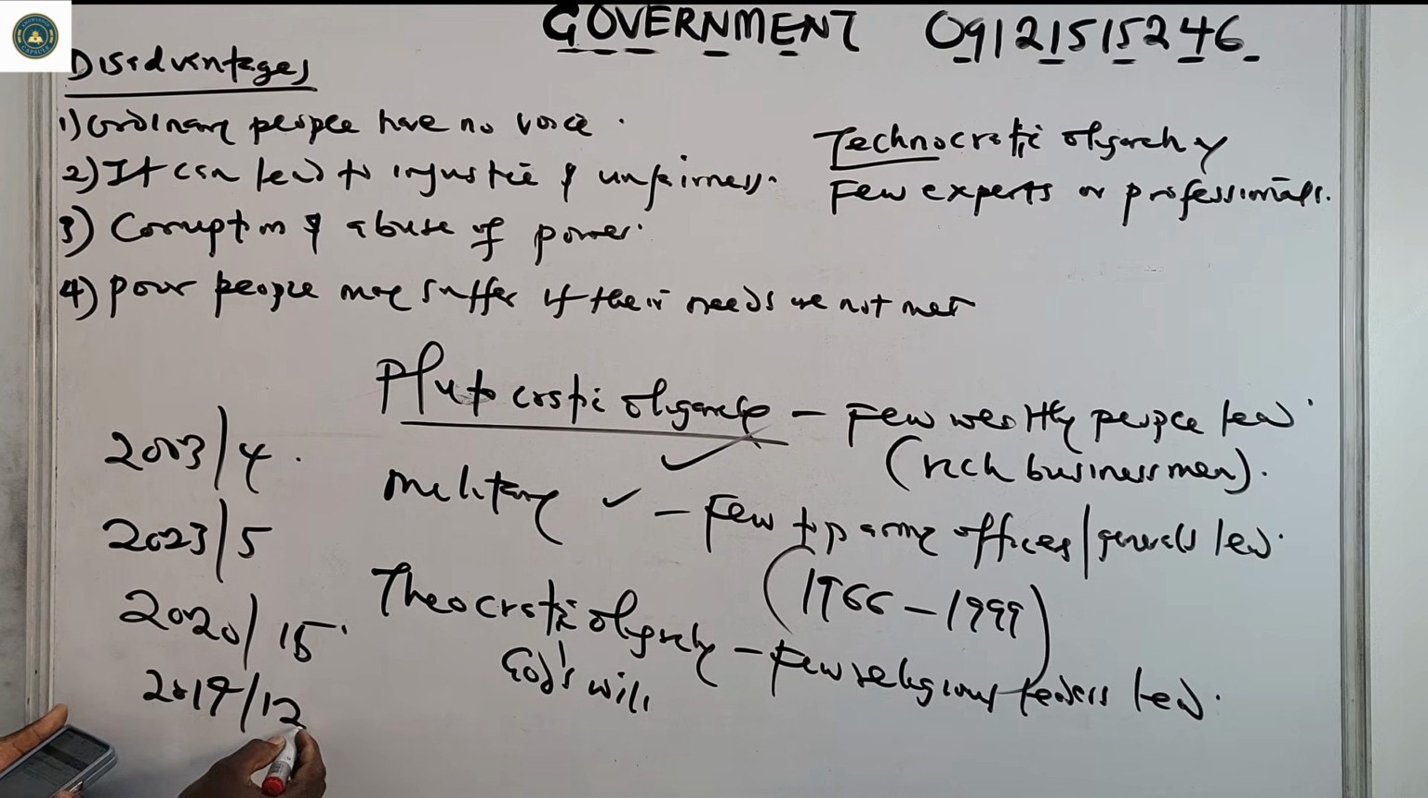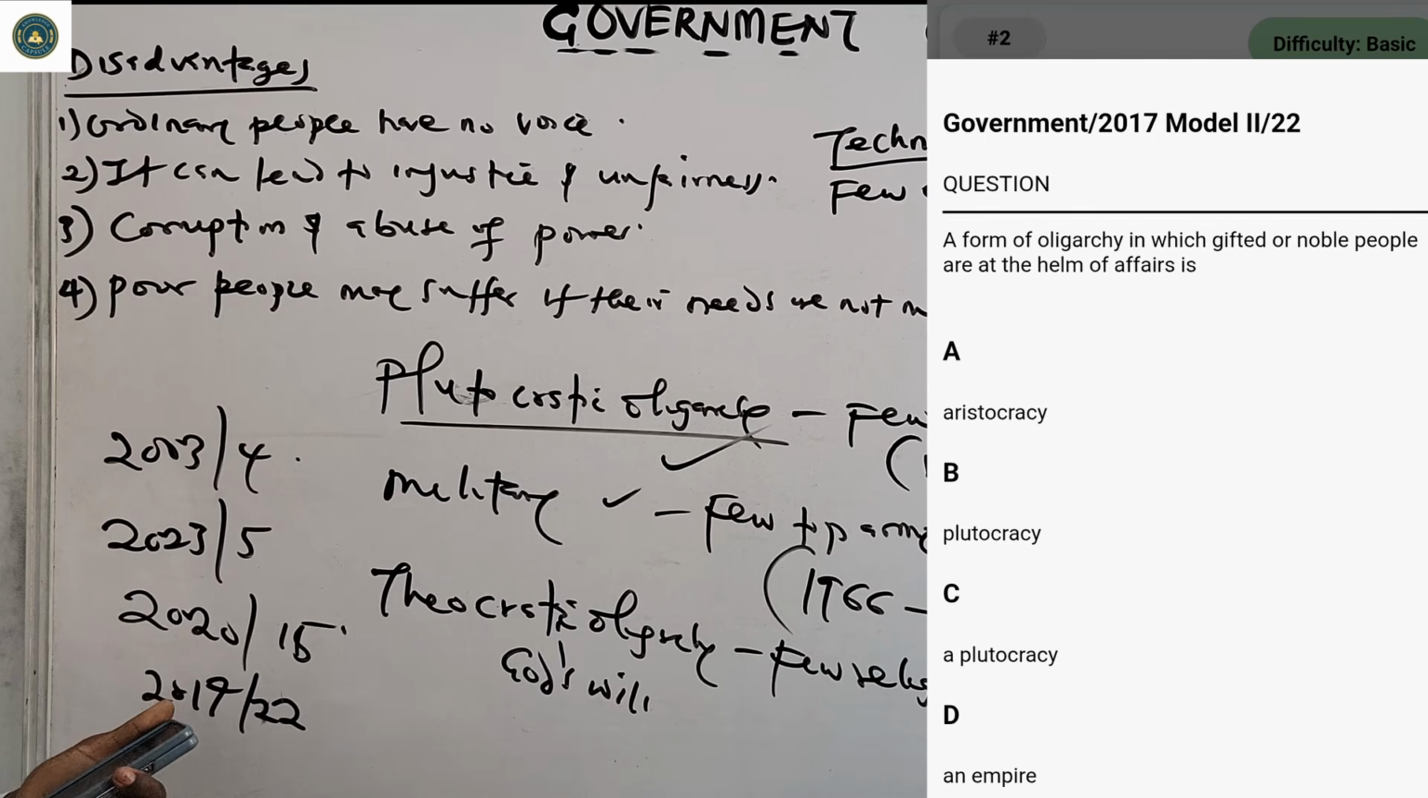2017 number 22. A form of oligarchy in which gifted or noble people are at the helm of affairs is aristocracy. Noble people, gifted people, rich people. A, aristocracy. B, plutocracy. The correct answer is aristocracy anyway.